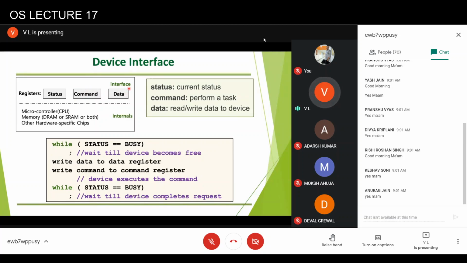As far as the data register is concerned, the CPU wants to send some data to the device. For example, here the command could be start printing, and then start printing what? The data. That data has to come to this particular register. Now this may not be a simple register, it may actually be a buffer. Generally it will be a buffer, because rather than sending data byte by byte, as in the case of a character device, it is better to transfer more data to the device, which is a block device.